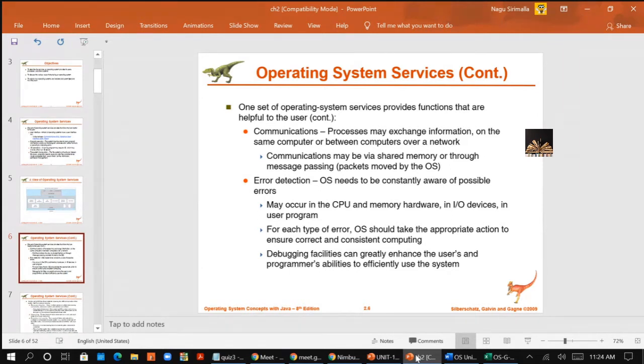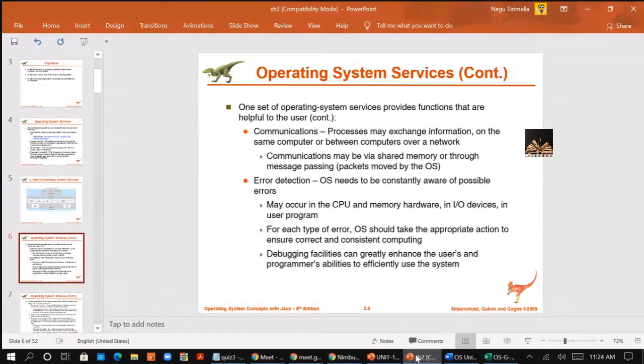So I can say in shared memory, communication between two or more processes is performed in such a way that they read and write to a shared section of the memory.